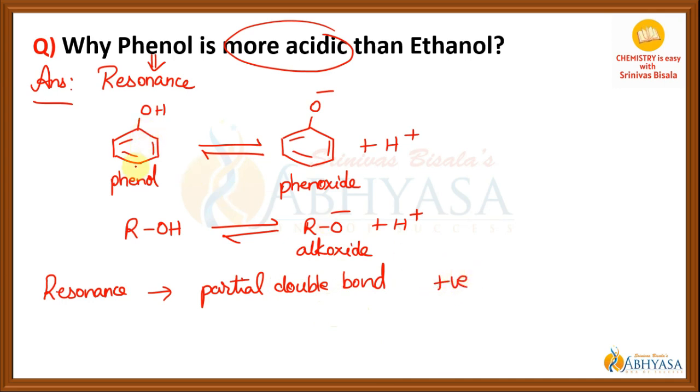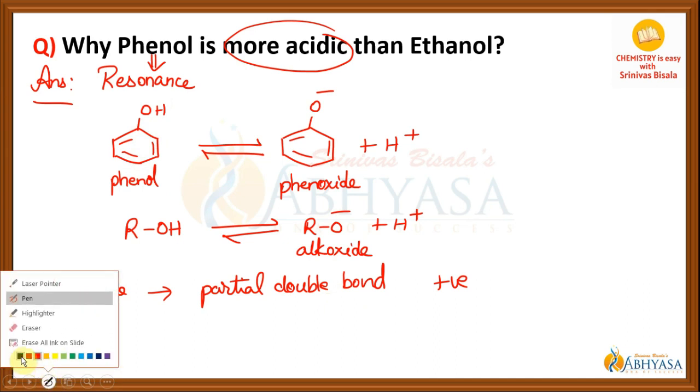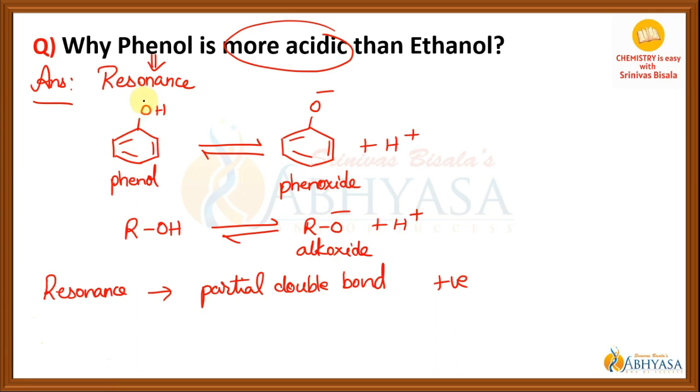Let me write down that resonating structure. Here, the lone pair of electrons on the oxygen will be pushed in between this oxygen and carbon. Then the electrons of this pi bond will be shifted to the adjacent carbon. So when you write the next resonating structure, it is like this.